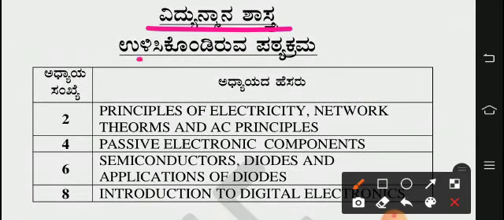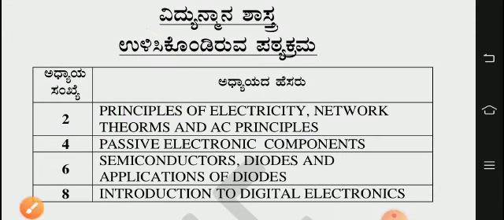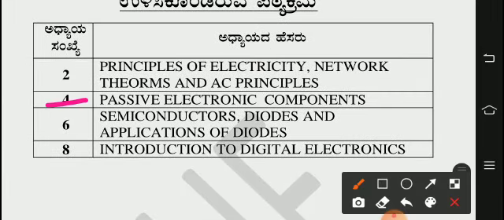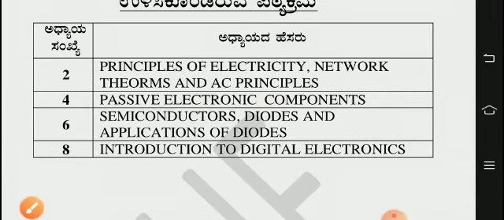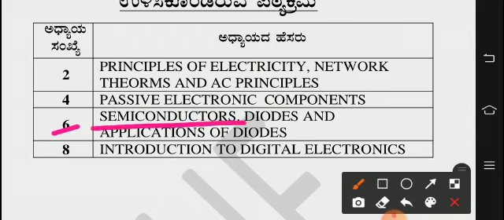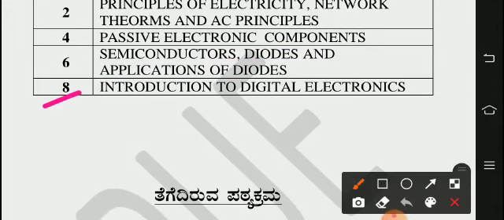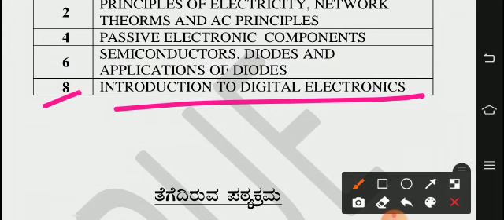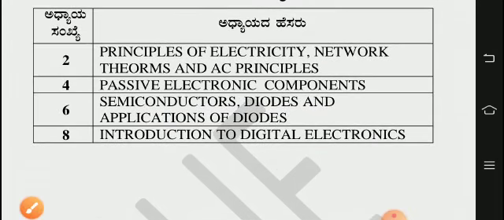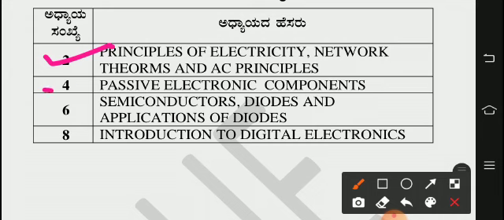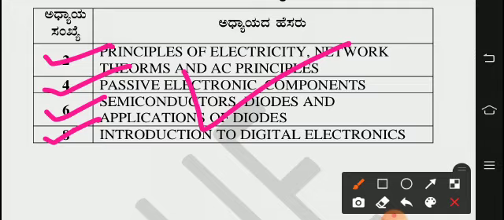In electronic science, retained is the second lesson, Principles of Electricity, Network Theorems and AC Principles. Second lesson is retained. And the fourth lesson, Passive Electronic Components, is retained. Sixth one, Semiconductors, Diodes and Application of Diodes, also retained. And the eighth lesson, Introduction to Digital Electronics, also retained. Only 4 chapters, second one, fourth one, sixth one and eighth one, have been retained.